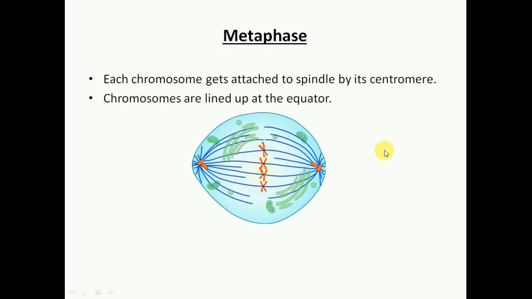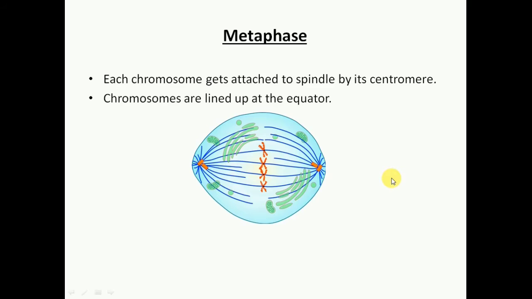Next is metaphase. Now during metaphase, each chromosome gets attached to the spindle by its centromere. These chromosomes get attached to the spindle fiber at the centromere. This particular portion, the center, is called the centromere. So here the spindle gets attached to each chromosome, and also the chromosomes are lined up at the equator. Means they are lined in a particular plane at the center of the cell. Metaphase does not consist of any early metaphase or late metaphase.